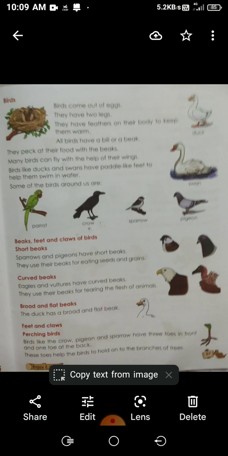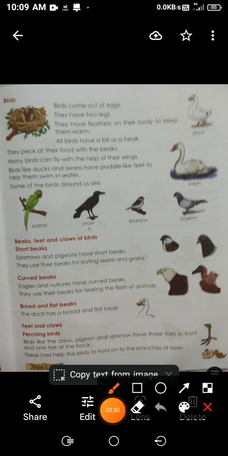All birds have a bill or a beak. Can you all see the bill? Beak. Can you all see this? This is a beak. They peck at their food with the help of beaks. Many birds can fly with the help of their wings. How can the birds fly? The birds fly with the help of the wings.